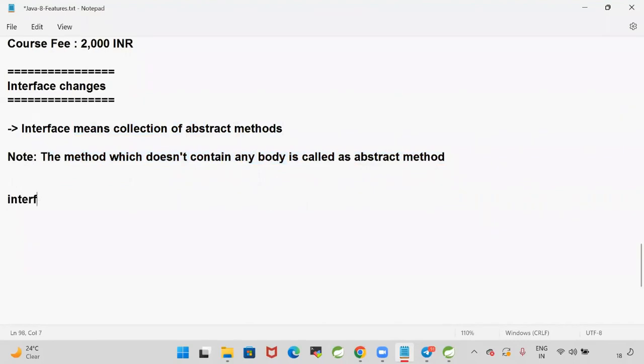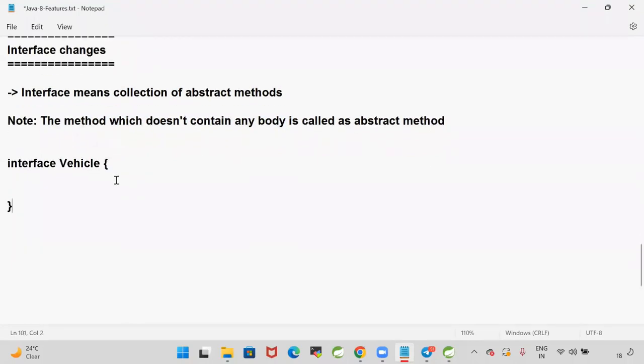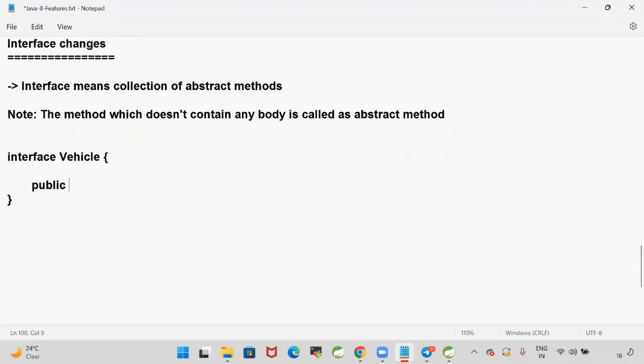I'm taking one interface with a name called vehicle. Assume that there is an interface called vehicle interface. In the vehicle interface, I'm writing one abstract method, public abstract void start vehicle. So I'm writing one interface with a method called start vehicle.